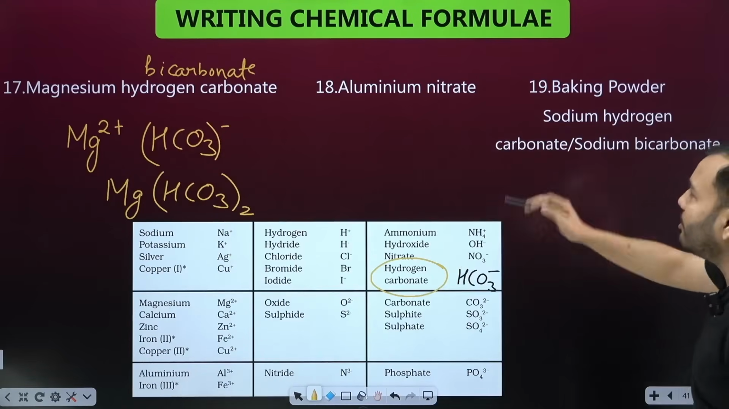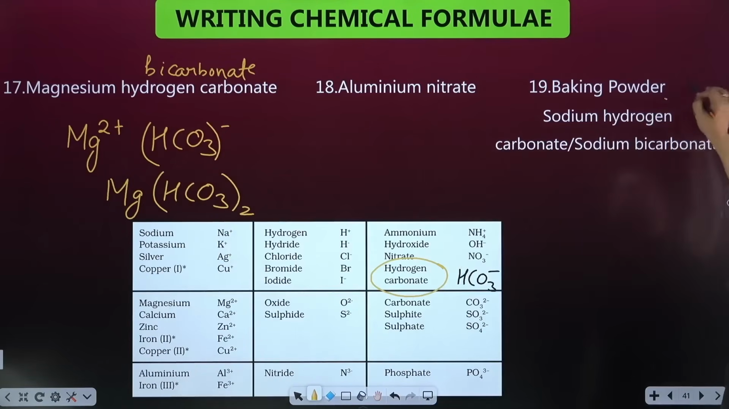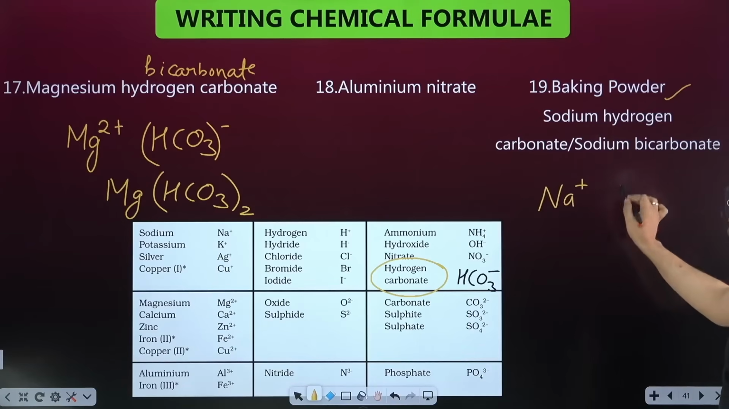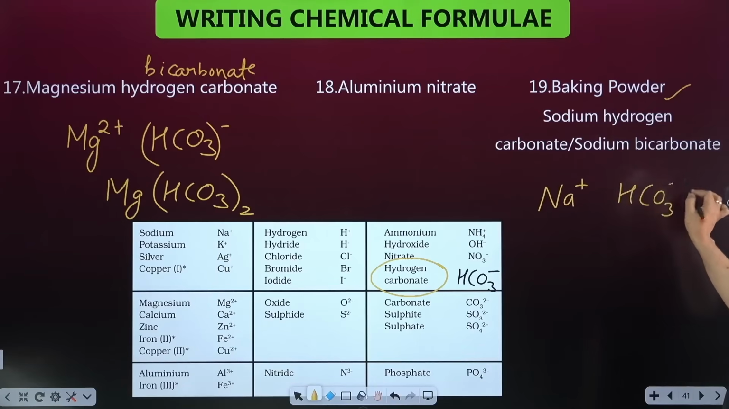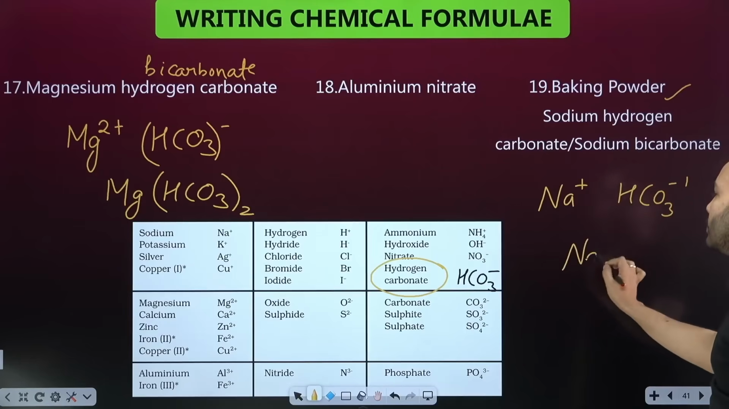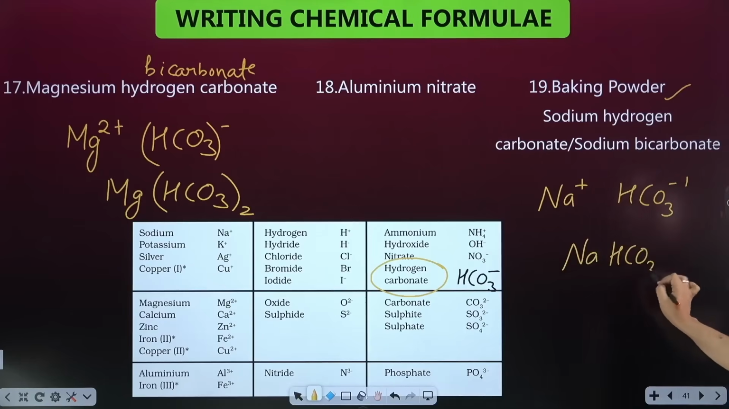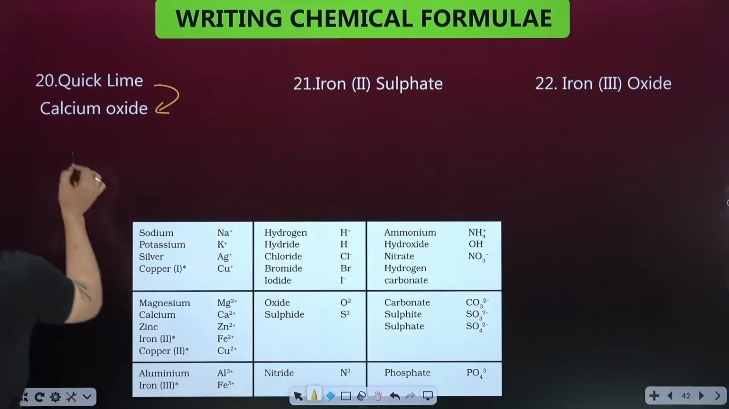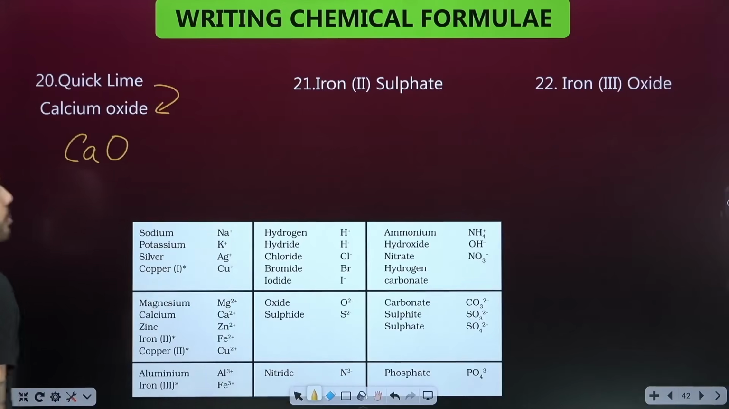Aluminum nitrate you will do. Baking powder, the NCERT asked the question. Actually, what is it? Sodium hydrogen carbonate, or sodium bicarbonate. Sodium is Na plus 1. Hydrogen carbonate, HCO3 minus 1. Both sides there is 1, 1. That means you write NaHCO3. So you can write it like this. Quicklime is calcium oxide, so you will make it CaO.